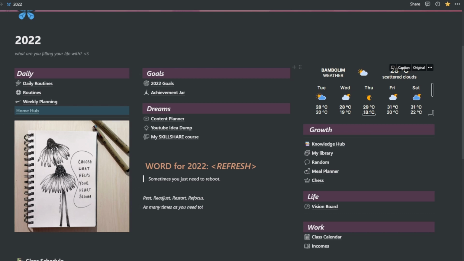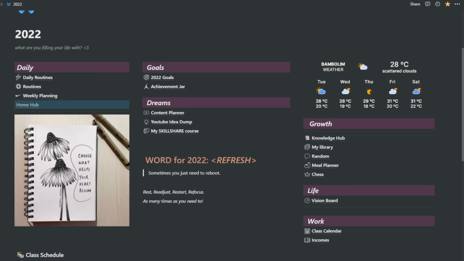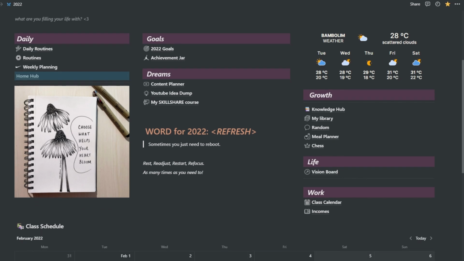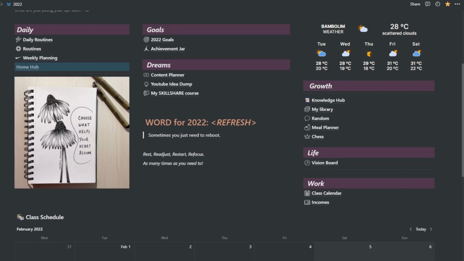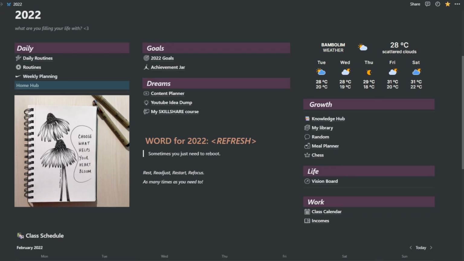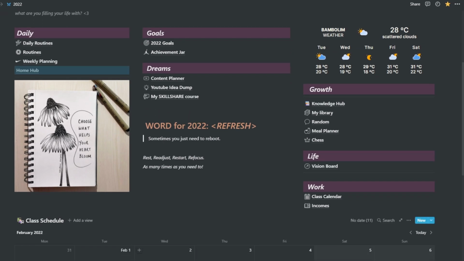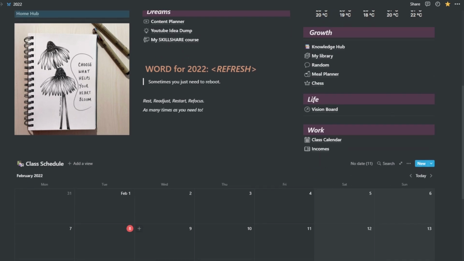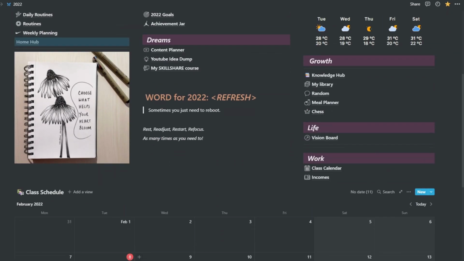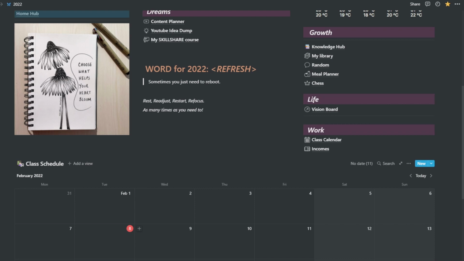So along with the sections, my artwork, and the widget, I also have a class schedule down below. Let's directly dive into the work section so I can show you why I have my class schedule right here. I am a chess trainer by profession. That's how I earn my money. And the point is I can easily access it right here by just scrolling down the dashboard, and I feel it to be very useful to me.